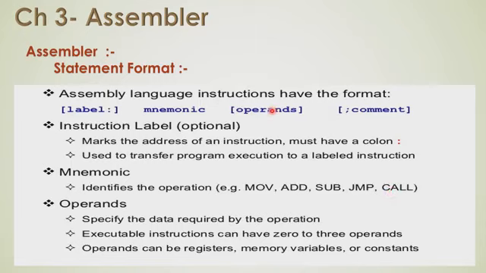Then the operands: there are two different operands as we have seen in the last slide. There is specific data required by this operation. It is an executable instruction that can have 0 to 3 operands. Operands can be register operands, memory operands, or constant operands. And lastly, we can add any comment to that instruction.